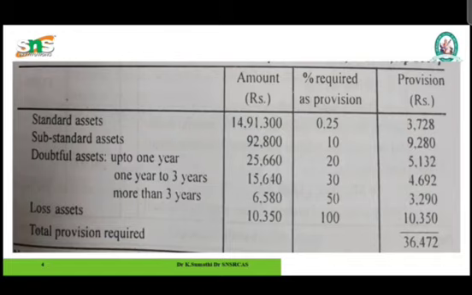The doubtful asset is secured. If secured, we need to create a provision of 20% for up to 1 year, 30% for 1 to 3 years, and 50% for more than 3 years. And the last one is loss asset. The value is 10,350, and we need to create a provision of 100%. So the provision is 10,350. The total provision required is 36,472.